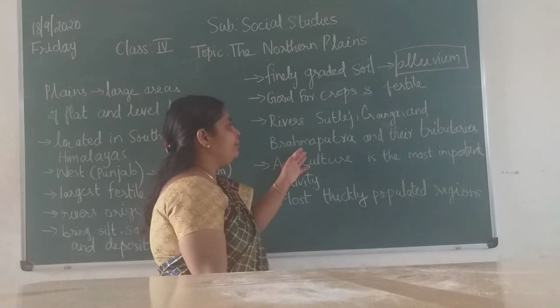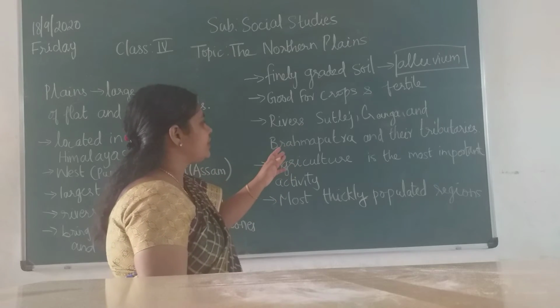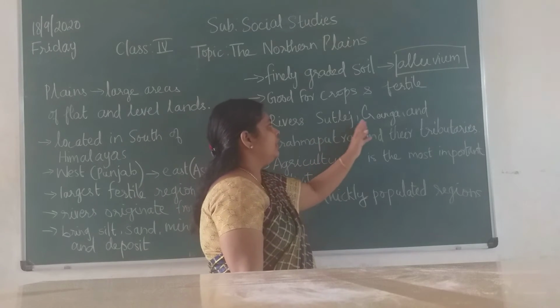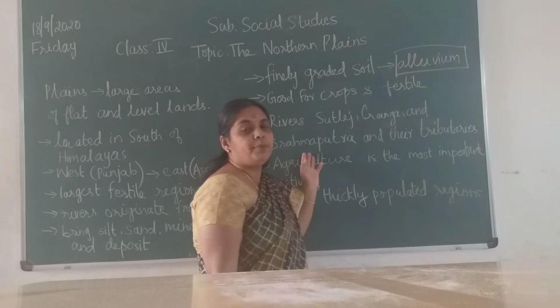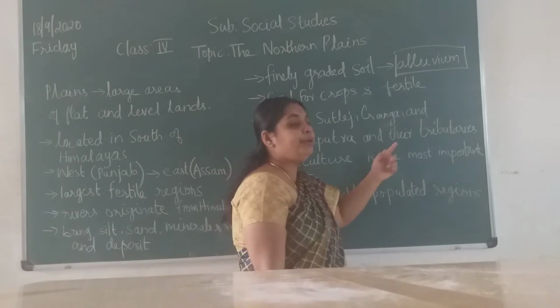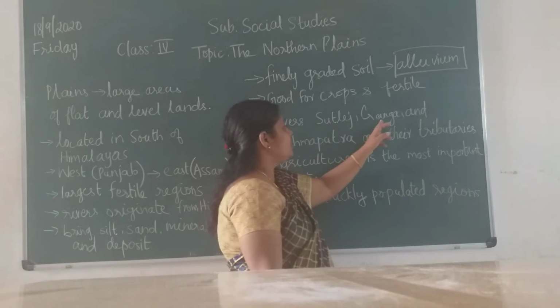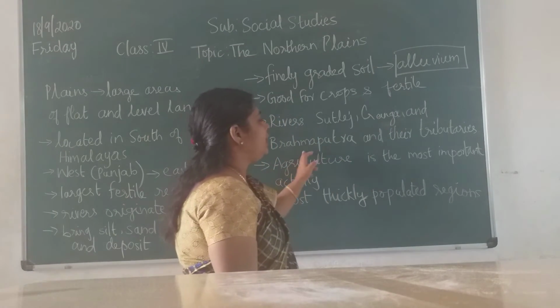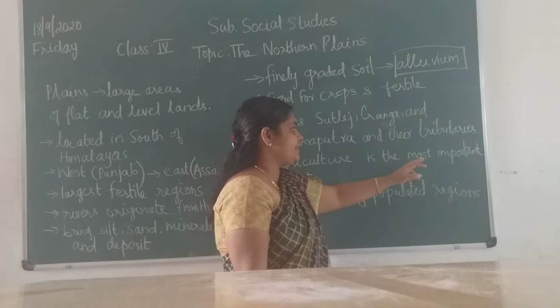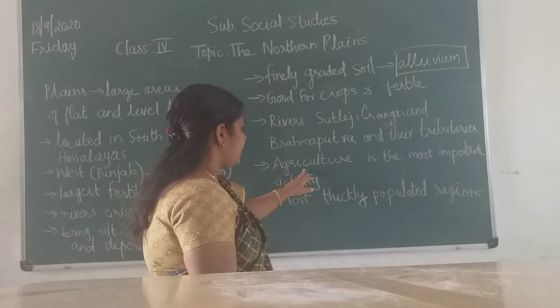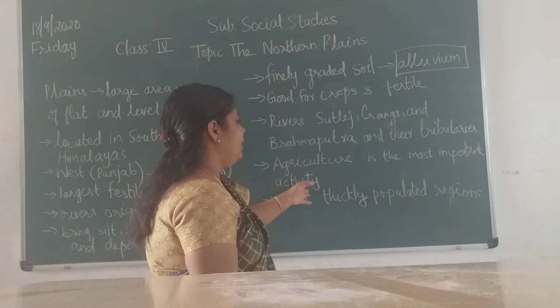So what are the important rivers we are going to see? Satluj, Ganga and Brahmaputra and their tributaries. So three main rivers: Satluj, Ganga, Brahmaputra and their tributaries. I will explain the word, children. Then agriculture is the main activity.